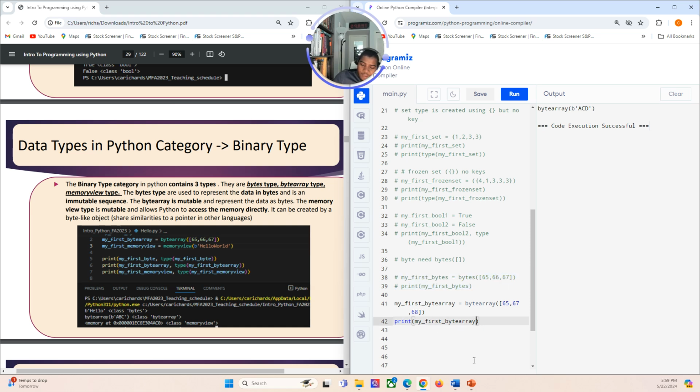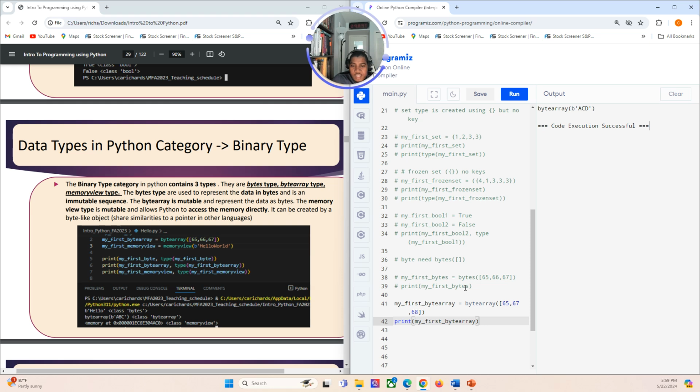Can we access a value from the byte array? Yes, you can access a value from the byte array. It will not be ASCII encoded. It will be the numeric representation, the actual value that you entered in there. But for the output, it will be ASCII encoded when you print the byte array.